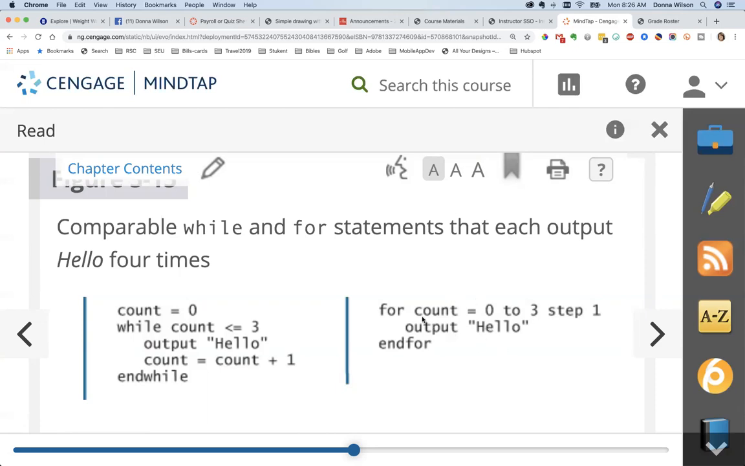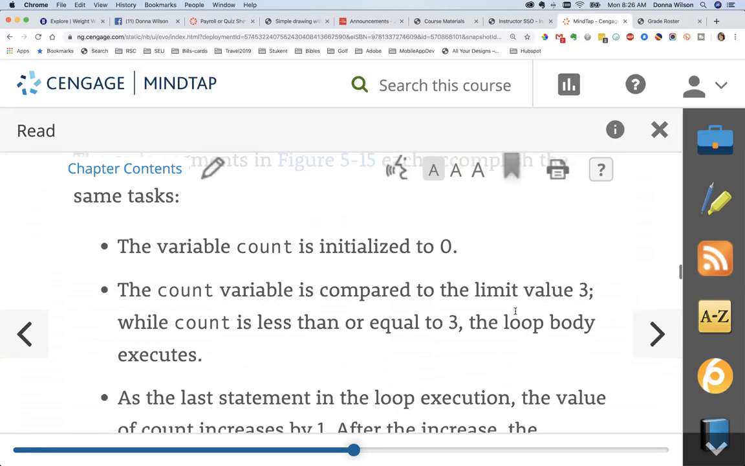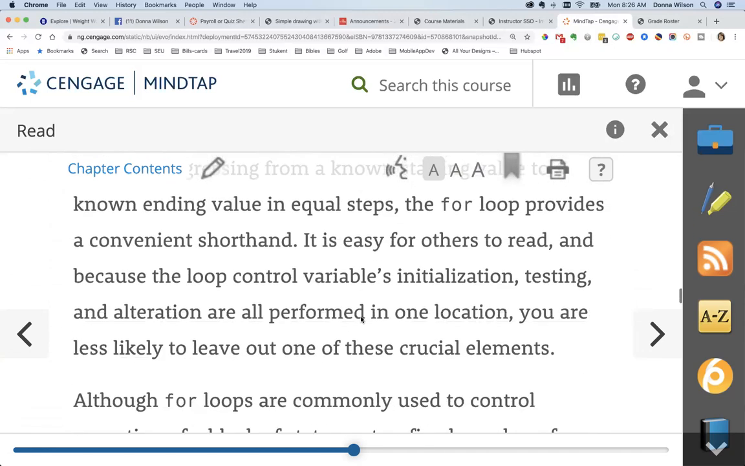So in a for loop, it's for count equals 0 to 3, step 1. So that's the same as count equals count plus 1, this step 1. And then this portion is the portion that tests the loop, because it says as long as count is 0 to 3. So that's this portion. And then this part, it initializes and tests it in the same statement in a for. So you'll notice it explains all of this here.